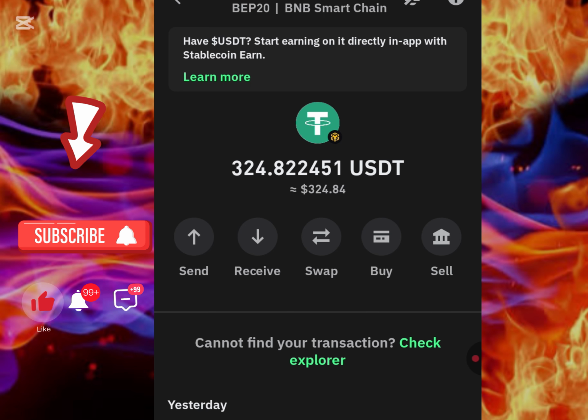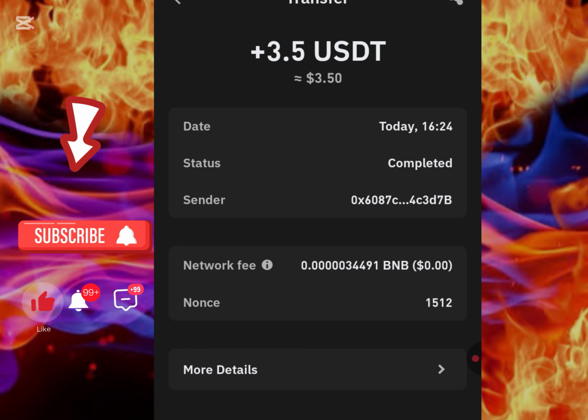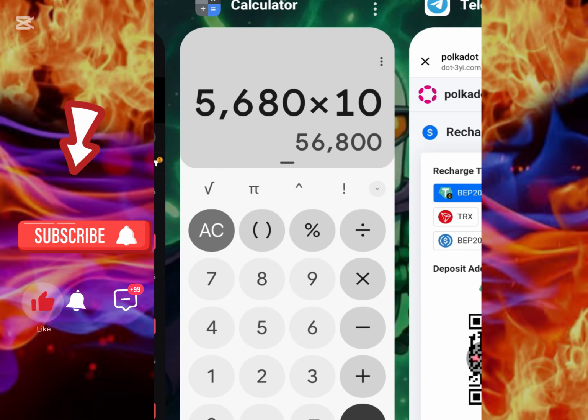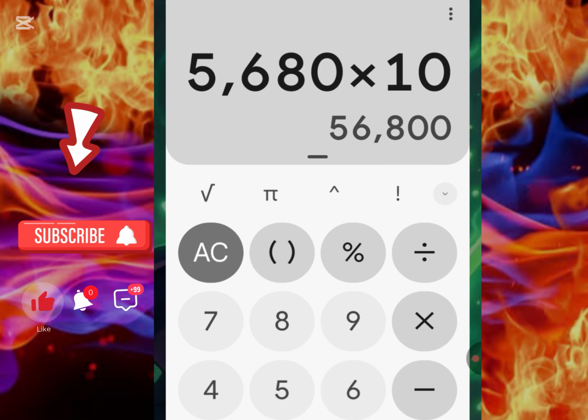So let's just quickly refresh this. Let's see if our earning has arrived. Most definitely it has arrived. Yeah, I'm very sure about that. You can see our withdrawal that we placed, and it is right here in our account. So this is what I'm going to be earning approximately in the next 10 days and above, as long as the platform continues to exist.